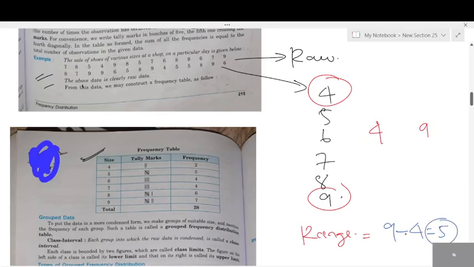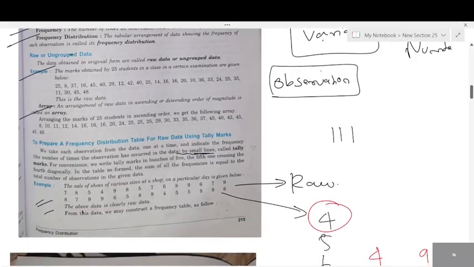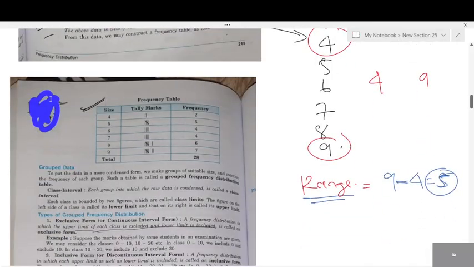Highest value is 9, lowest value is 4. What's the range we get? 9 minus 4 is 5. Range. Okay, that is what I explained. Range, yes. So in some questions, they'll tell you to find the range.